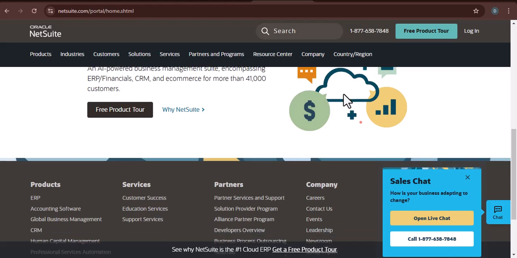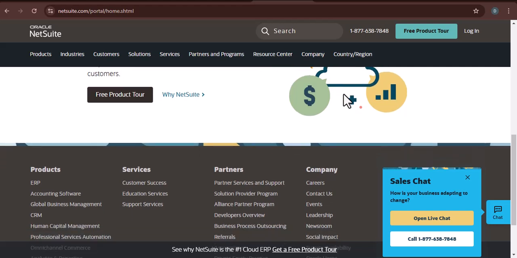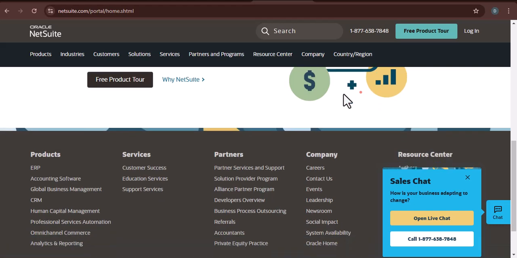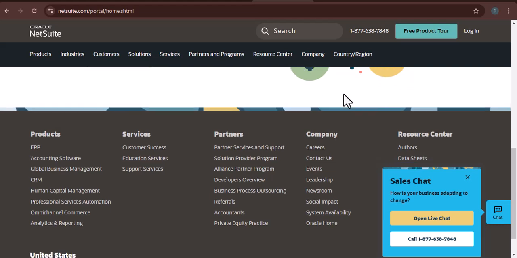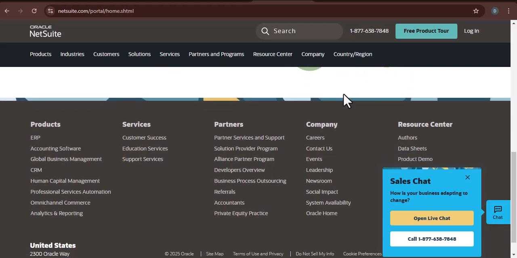Security. NetSuite is a cloud-based platform, so security is paramount. Ensure that you understand NetSuite's security measures and implement appropriate security controls. Integration. If you need to integrate NetSuite with other systems, plan carefully and ensure that the integrations are seamless. Long-term vision. NetSuite is a long-term investment. Consider your future growth plans and ensure that NetSuite can scale with your business.